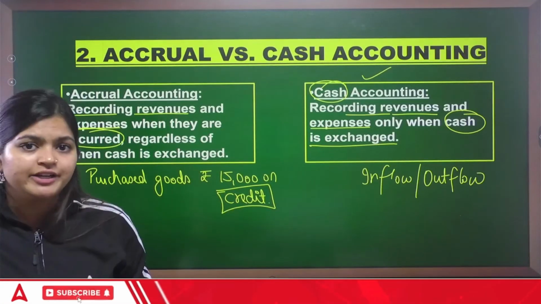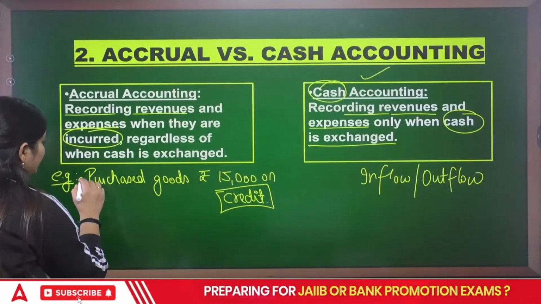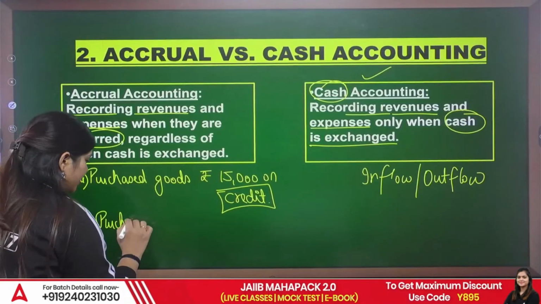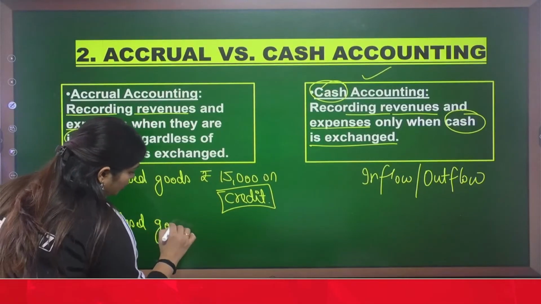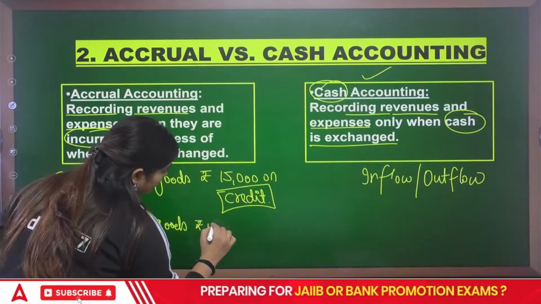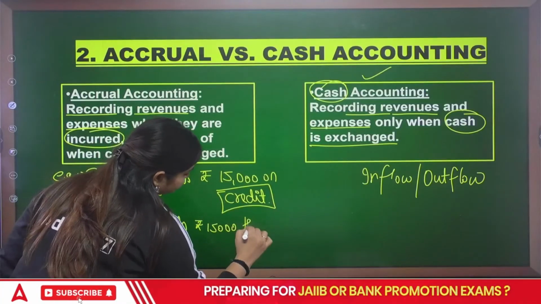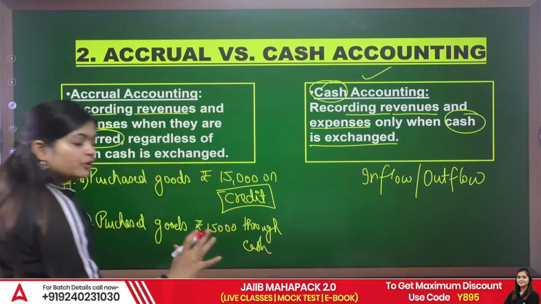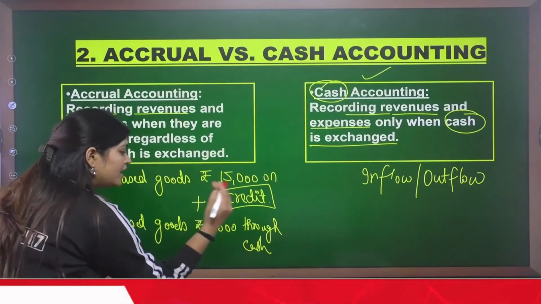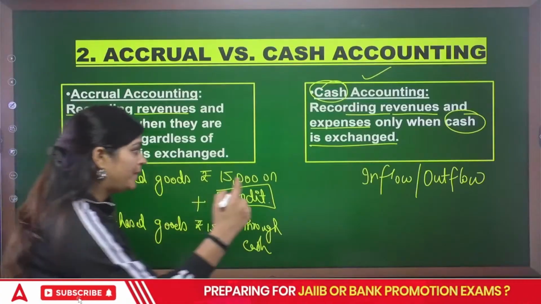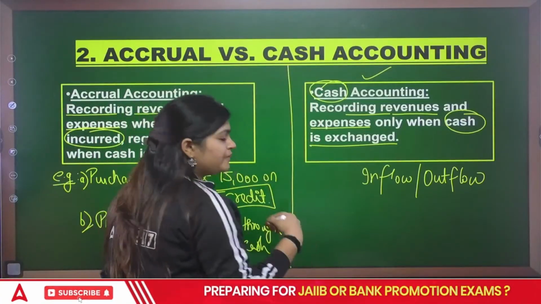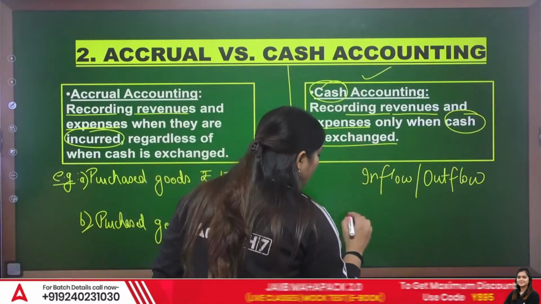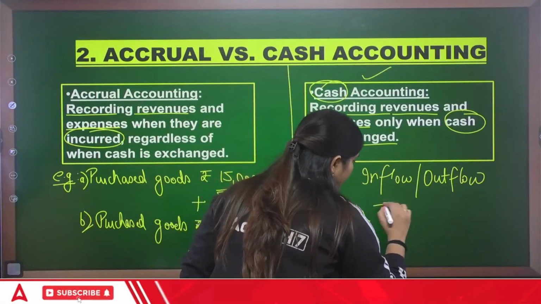Not only credit transactions, but you can record here cash transactions as well. Suppose purchased goods rupees 15,000 through cash. You are going to record credit transaction as well as a cash transaction. But in case of cash accounting, if your business follows cash accounting, you are going to record only your cash transactions.